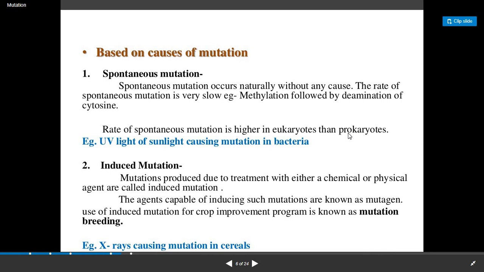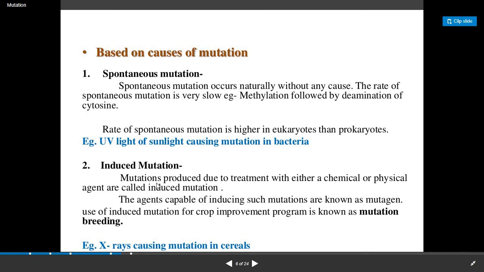Induced mutations are due to treatment with either chemical or physical agents. The agents capable of inducing such mutations are known as mutagens. As we have seen in the earlier slide, the use of induced mutation for crop improvement programs is known as mutation breeding.